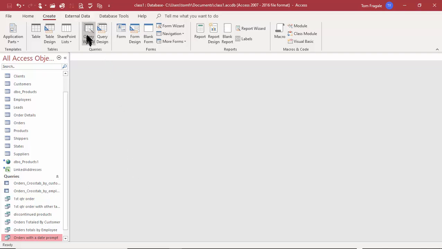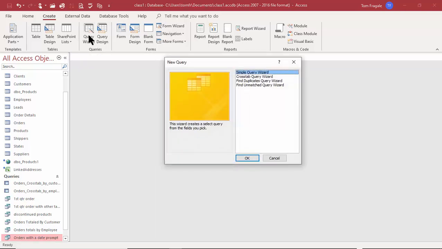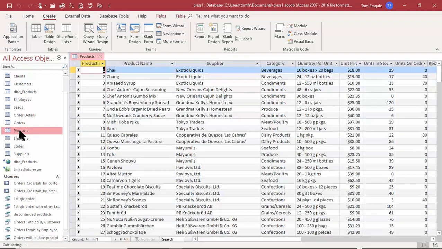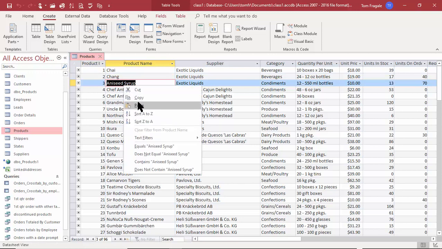So let's go back to the Query Wizard again under the Create menu. Find duplicates means it'll look at a table and see if there's any duplicate values. So before I do that one, let me make sure there are some duplicates. So I'm going to go into the products table. I just double clicked on the products table. So I'm just going to change. So look, I'm going to highlight aniseed syrup and copy that.